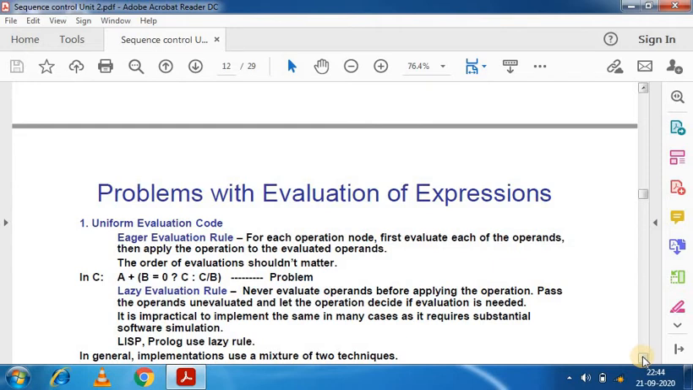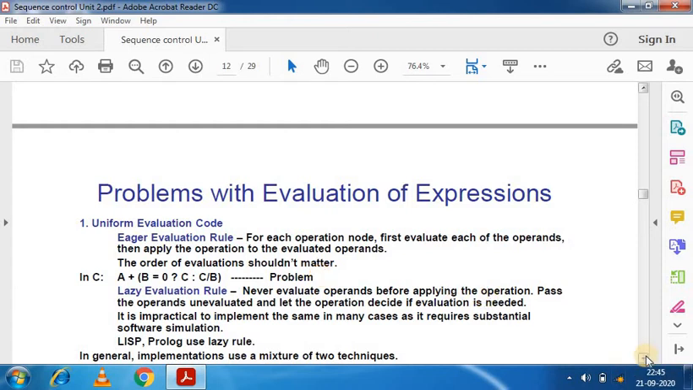There are many problems, but now we are talking about uniform evaluation code. Uniform evaluation code is just the eager evaluation rule. For each operation node, first evaluate each of the operands, then apply the operation to the evaluated operands. The eager evaluation rule is very important. The uniform evaluation rules are divided into two categories: eager evaluation and lazy evaluation.